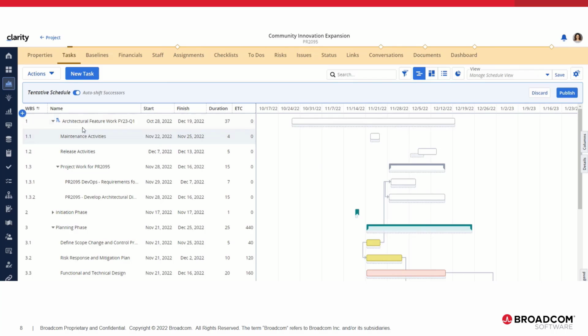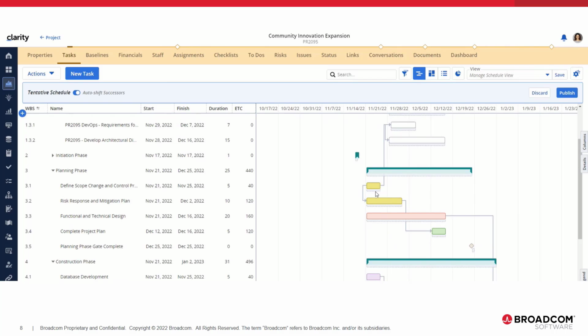Because Dana has access to edit this subproject, she can affect changes to that as well. And if you look at this, she has an external dependency from this task that goes to this one in the subproject. So this is a successor task to this task. And then this task also has another successor and it goes down to this one.